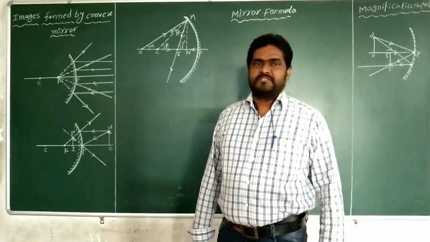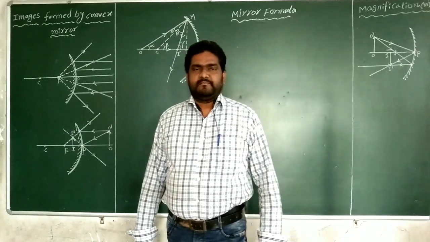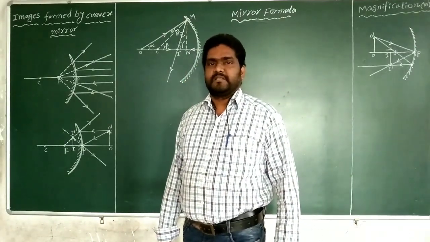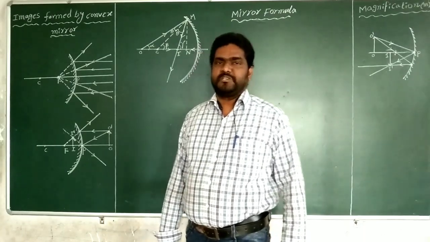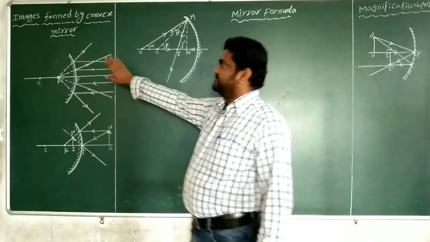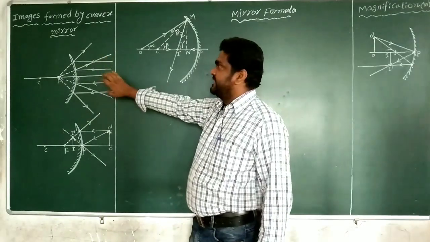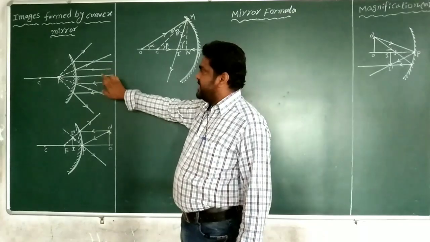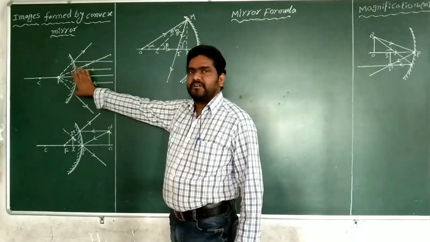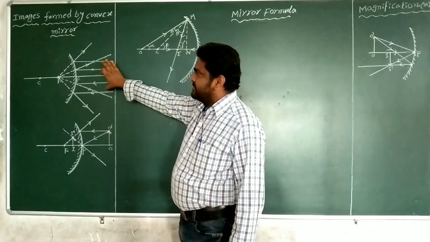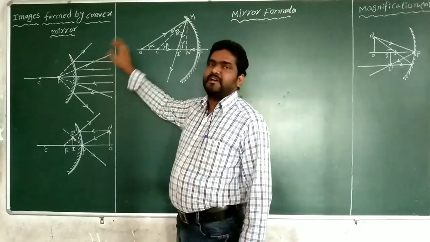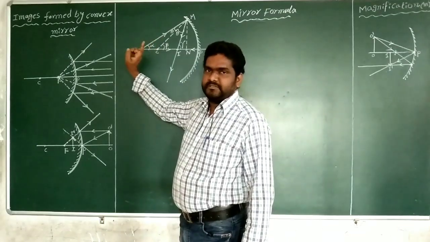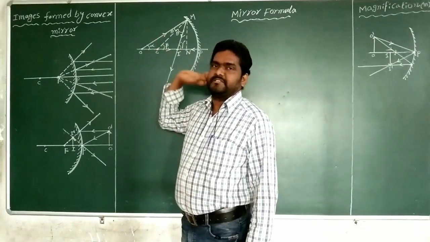Hello students, in this video I want to explain the images formed by a convex mirror for different positions of the objects. See here in this diagram, this is the convex mirror. A parallel beam of light rays is incident on the convex mirror. Parallel beam of light rays means these light rays are coming from infinite distance. So, the object is placed at infinite distance.